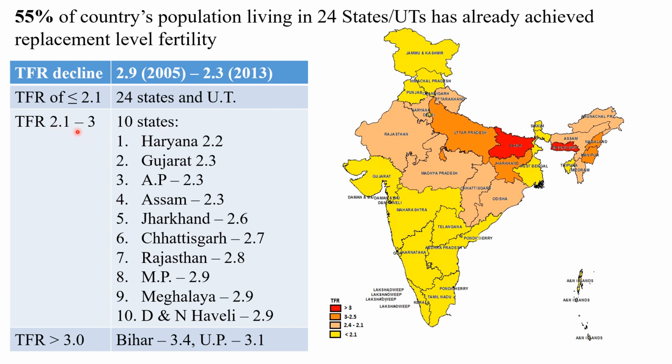10 states are from 2.1 to 3. These include Haryana, Gujarat, Andhra Pradesh, Assam, Jharkhand, Chhattisgarh, Rajasthan, MP, Meghalaya, and Dadra Nagar Haveli. And 2 states, that is Bihar and UP, have a total fertility rate of more than 3. So the average number of children a woman is expected to have is 3 or more during her lifetime.